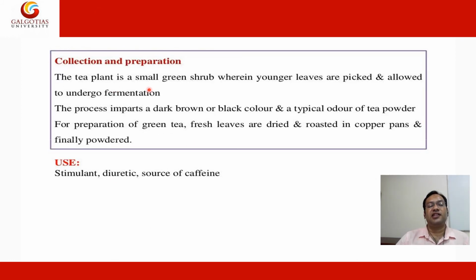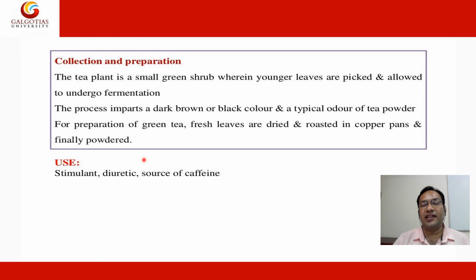Collection and preparation: the tea plant is a small green shrub wherein younger leaves are picked and allowed to undergo fermentation. The process imparts a dark brown or black color, the typical color of tea powder. For the preparation of green tea, fresh leaves are dried and roasted in copper pans and finally powdered.